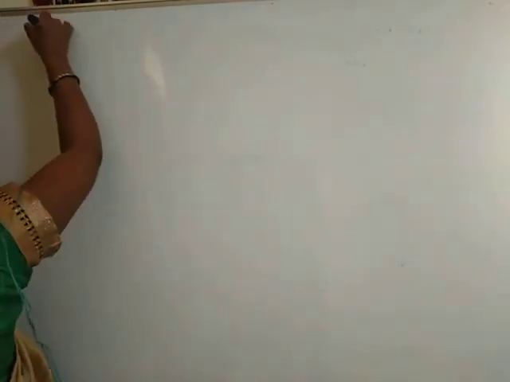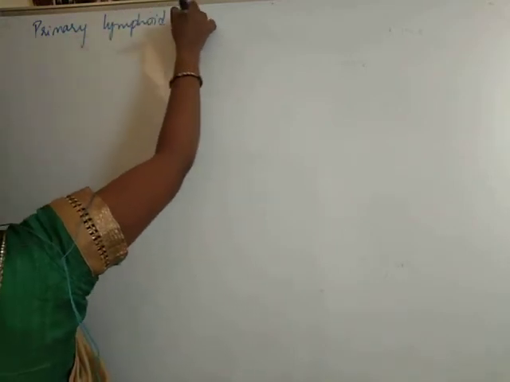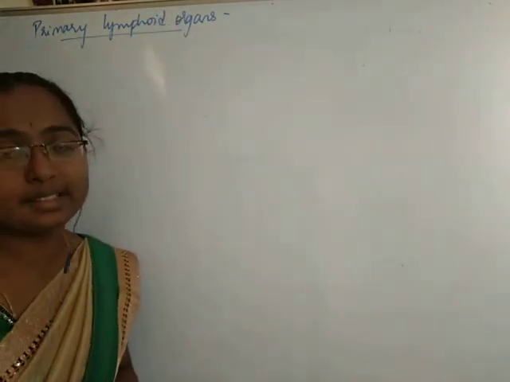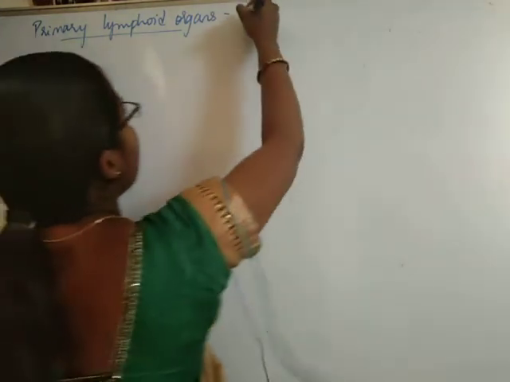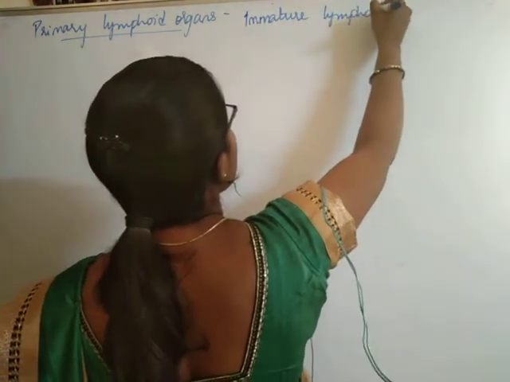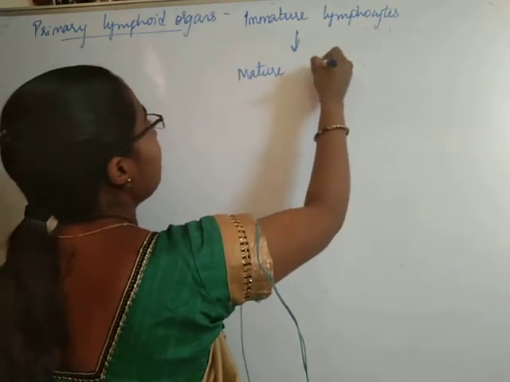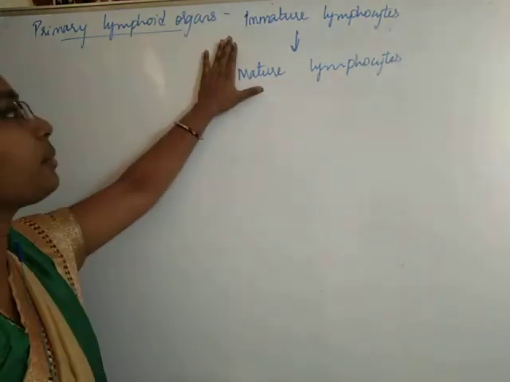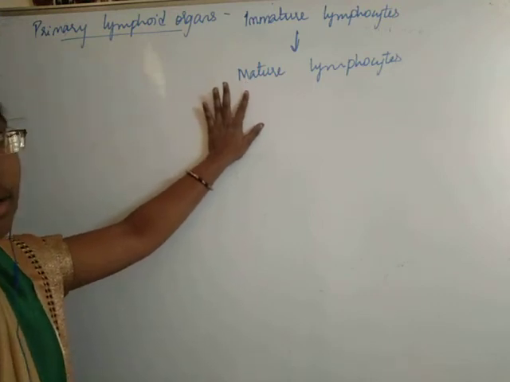First we will learn about the primary lymphoid organs. Okay. So, primary lymphoid organs are those places where immature lymphocytes are converted into mature lymphocytes. Okay, primary lymphoid organs are the places where immature lymphocytes are converted into mature lymphocytes.